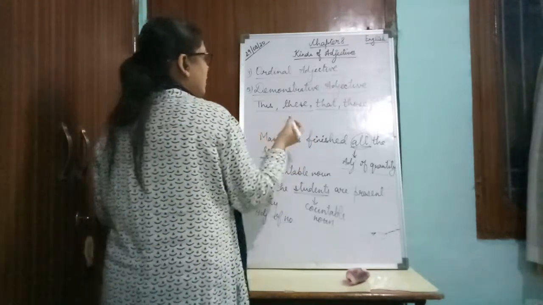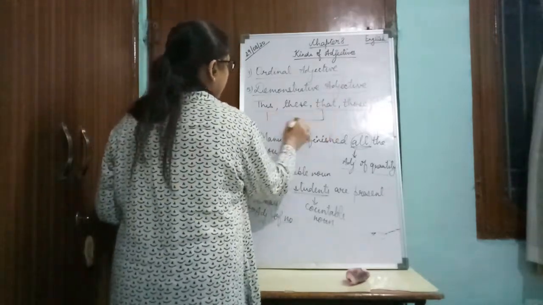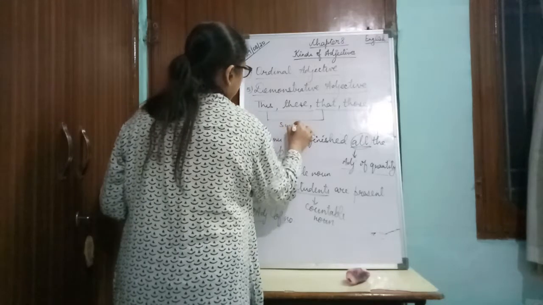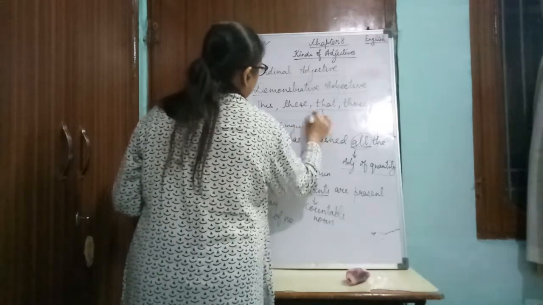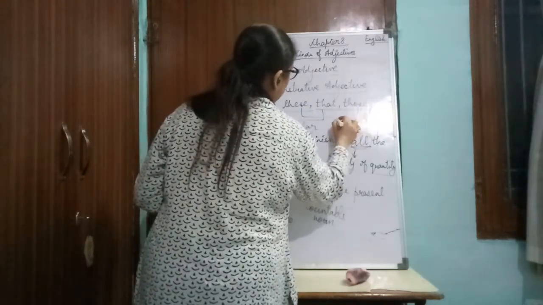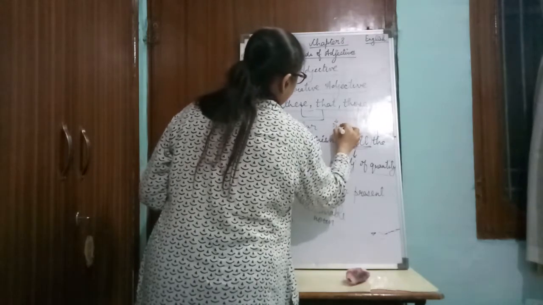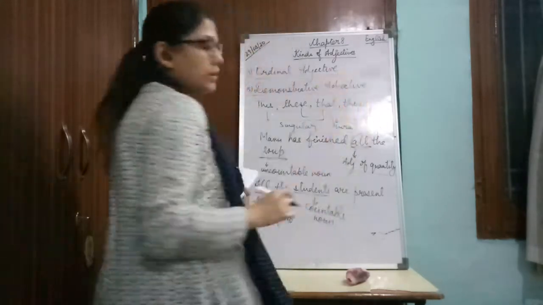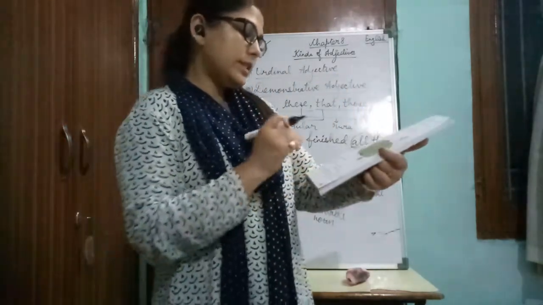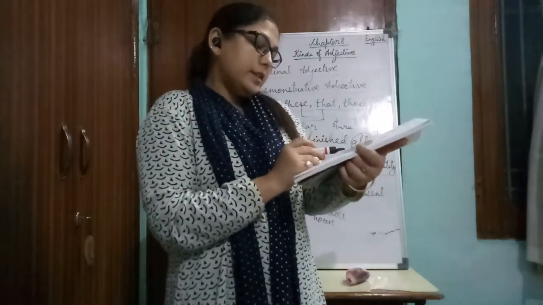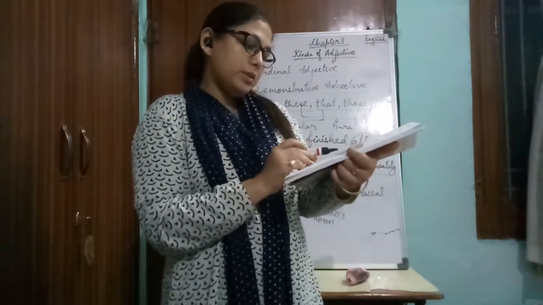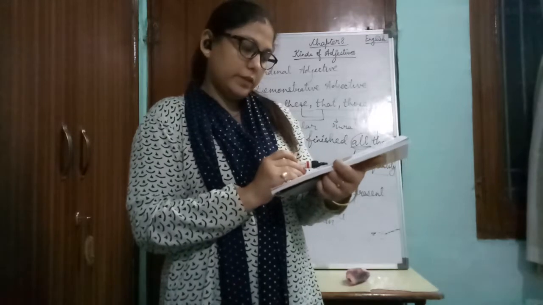Now for singular things, we use this and that. And for plural, we use these and those. Okay, children? Now see the same thing. Adjectives that are used to point out some person or thing are called demonstrative adjectives.